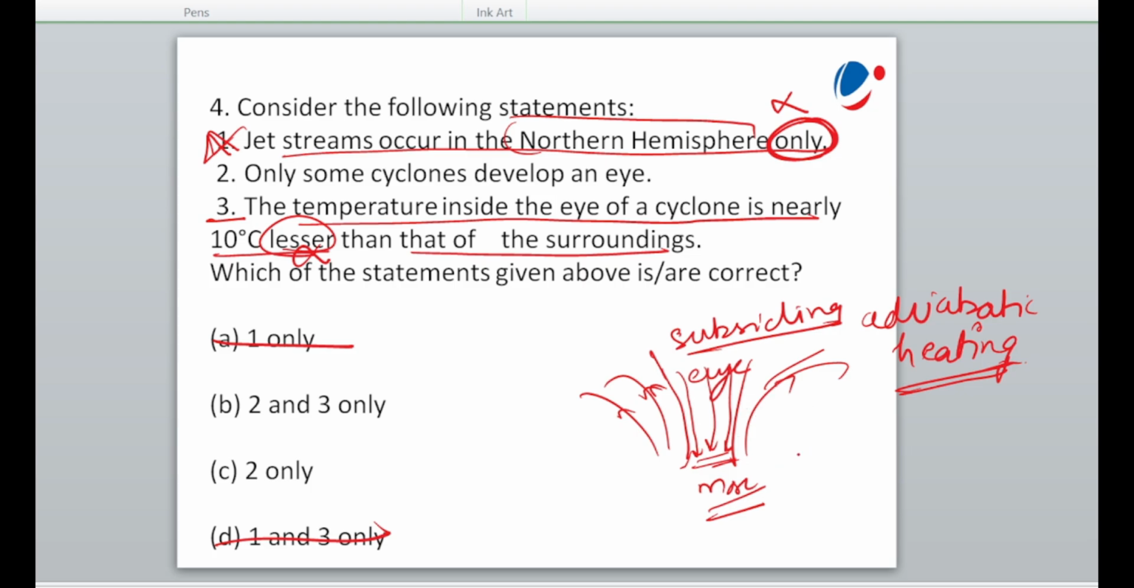That is why the temperature is high, and so there will be low pressure, which is the required condition for formation of the cyclone. The third statement is also incorrect. This one is gone too. The answer will be C. Correct.